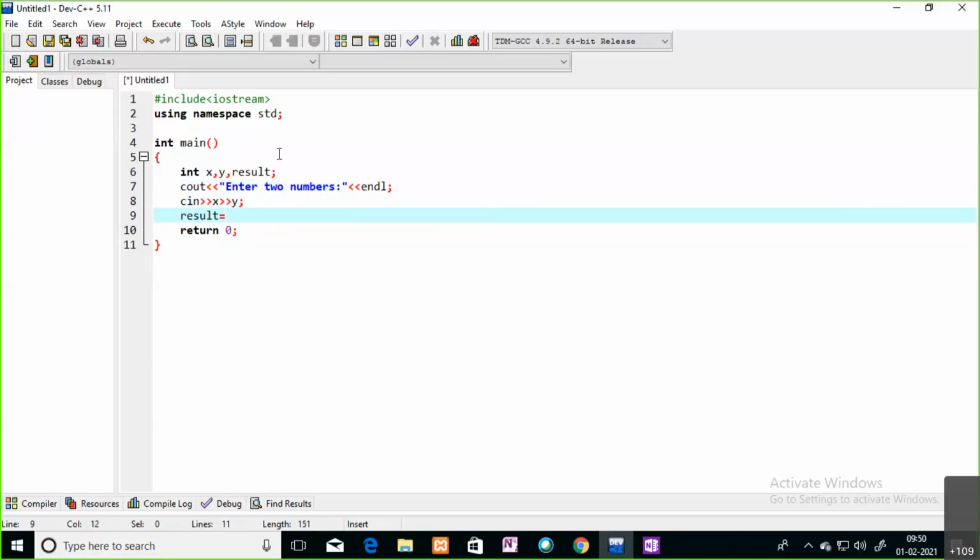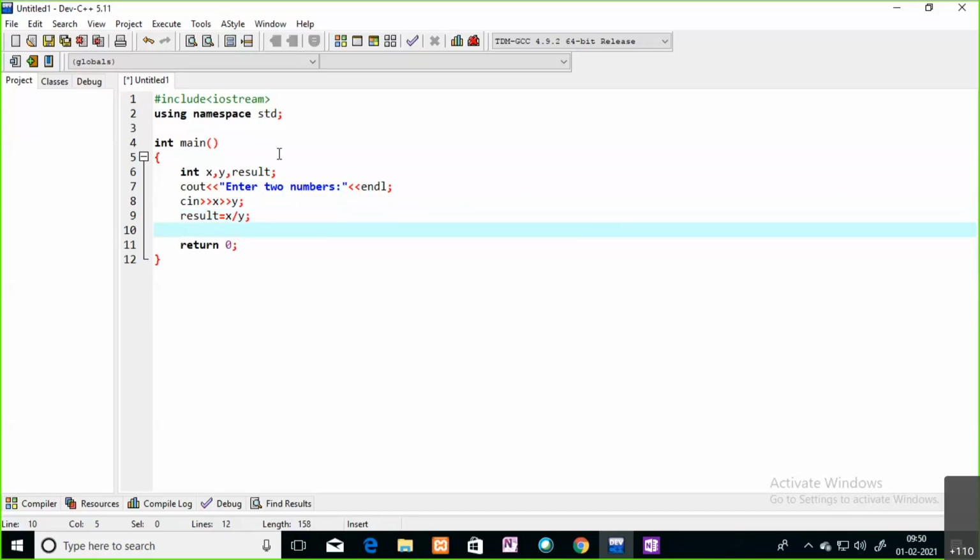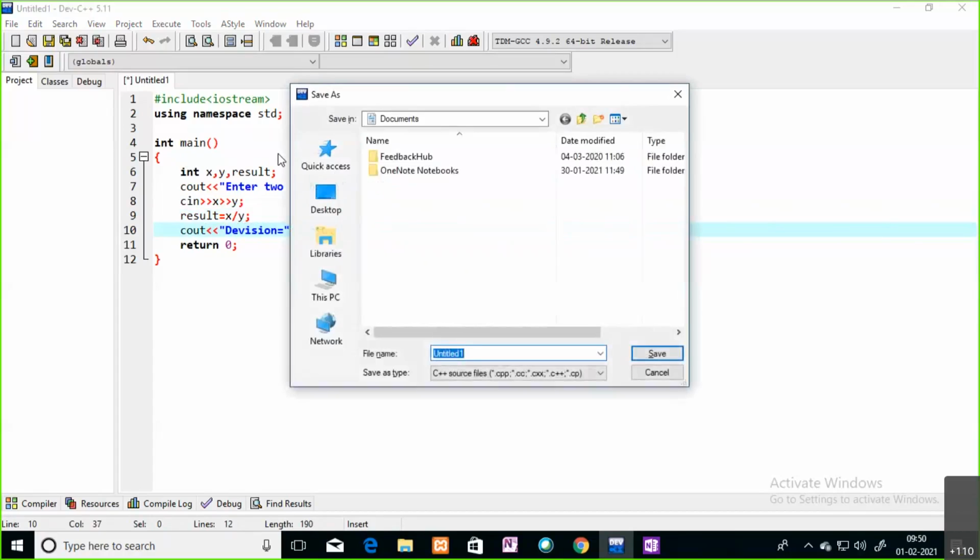Instead of addition, I'm going to find the division of these two numbers. How can you find the division? x by y. Then I'm printing the output of this division by using a cout statement. Division equals to, where is our division now? In the result variable. Just print that result variable on the output screen. This is a simple code.